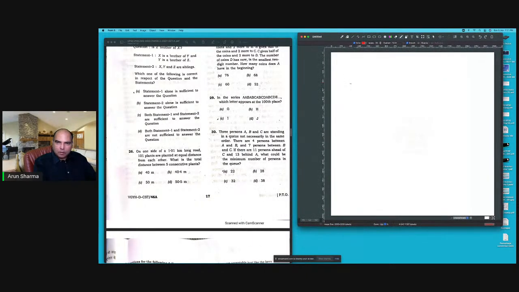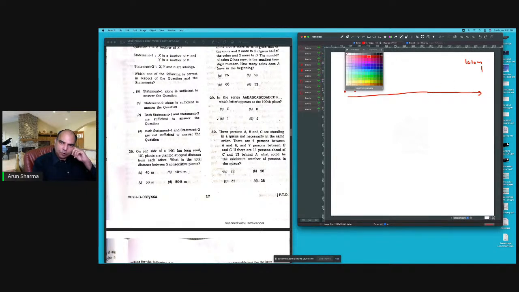If 26 has a 1.01 kilometre road, a 1010 metre road, and you are placing 101 plants, then the first plant will come here, where will the second plant come? You have to place 100 plants between here to here. So the span in this question, yeah, thanks for pointing it out, whatever the name is, Entertainment. The span you've got is your first plant is coming at the start, right? And you've got 1010 meters to plant 100 more plants.